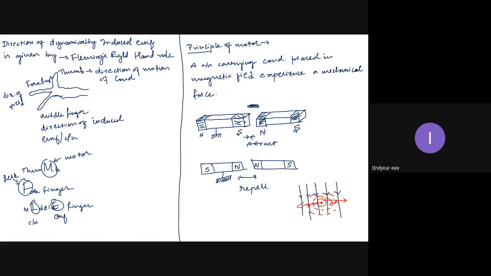But in both the cases, there is a mechanical force exerted, and that mechanical force is given by F equals BIL. If the motion is angular, it will be BIL sin theta, where B is the magnetic flux density, I is the current carried by the conductor, L is the length of conductor, theta is the angular position. So the principle of operation of motor is simply two magnets existing in the same space.